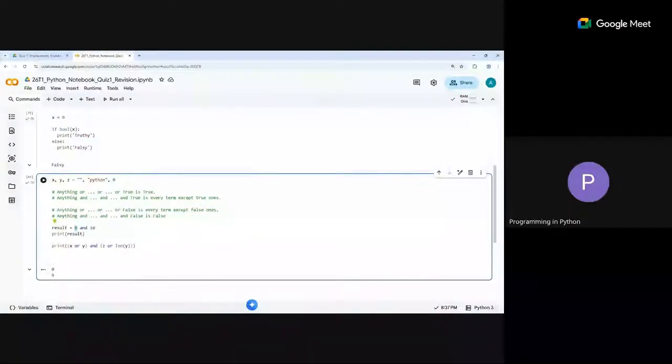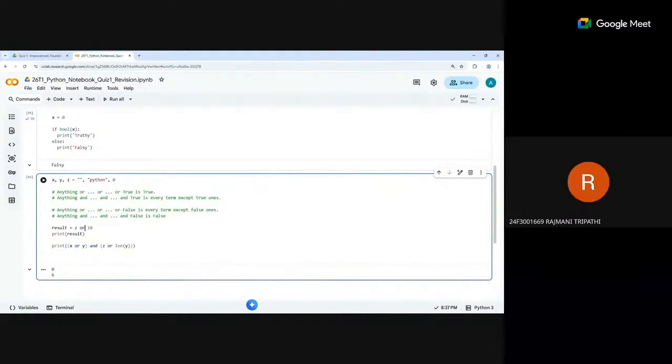Because you don't go to check the next one. That's what the idea is. Think about how the computer is doing it. It's going from left to right and checking if I can come to the conclusion directly. Like I see it is and, I see it is 0. So I understand immediately it is false. I don't go and check the next one. If I'm not checking the next one, then whatever is the last value that I checked, I'm going to return that.